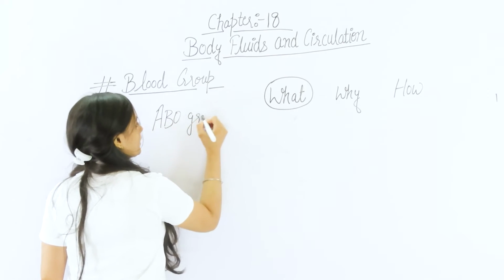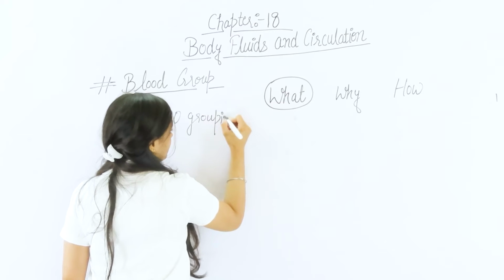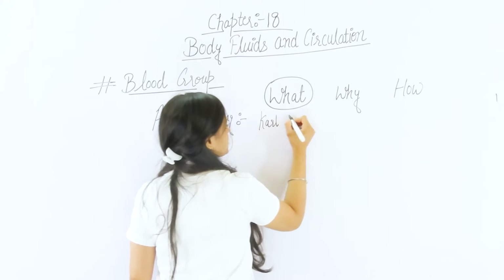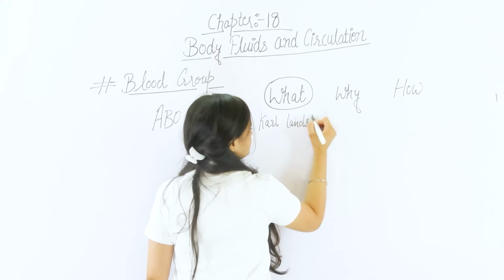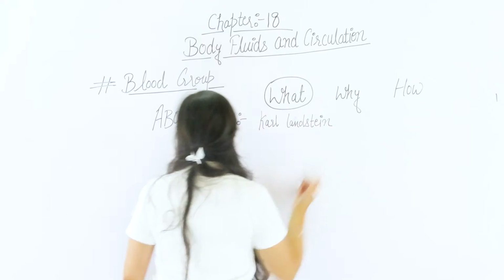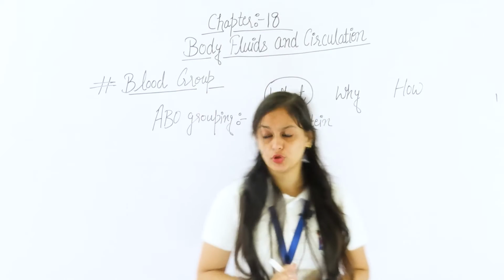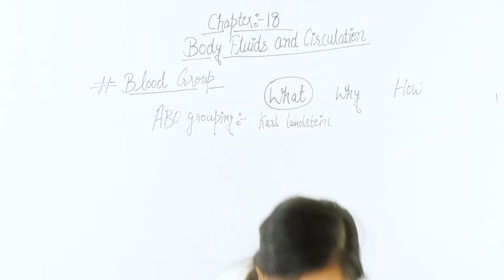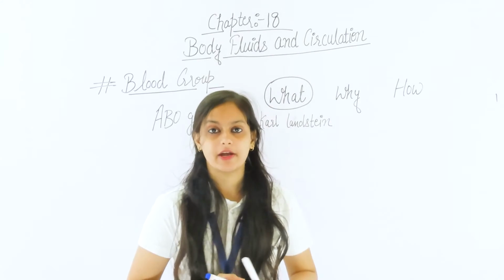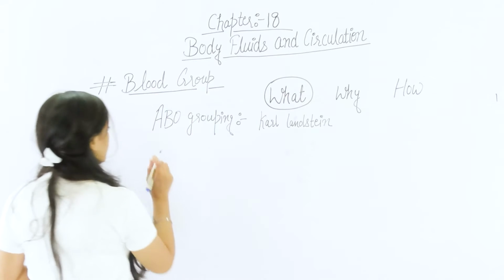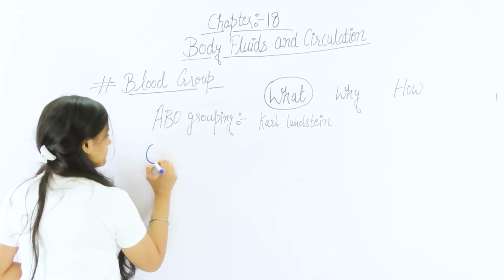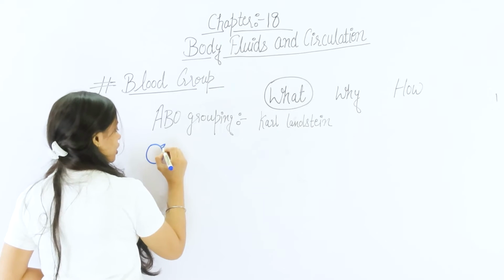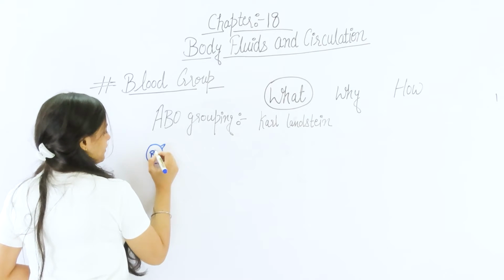The ABO grouping is given by Karl Landsteiner. See here, the ABO grouping is based upon the presence and absence of the antigens on the surface of red blood cells.